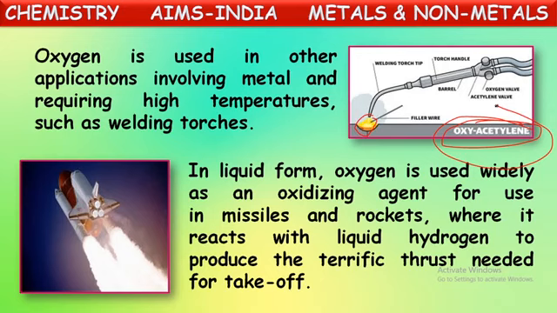There, the fuels kept in those rockets and missiles will be burnt in the presence of oxygen kept in them in the form of liquid oxygen. So this liquid oxygen, we told, for the burning of any fuel, oxygen gas is a must. So in the presence of this liquid oxygen, those fuels will be burned and produce abnormal heat energy, which is in the form of thrust. Terrific thrust will be produced there, so that the missile or rocket will take off immediately with high speed.